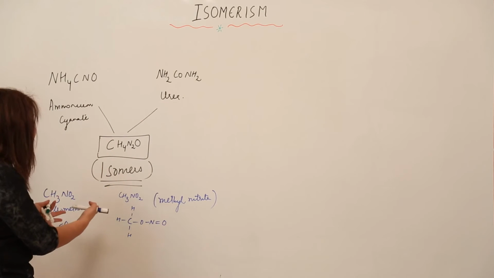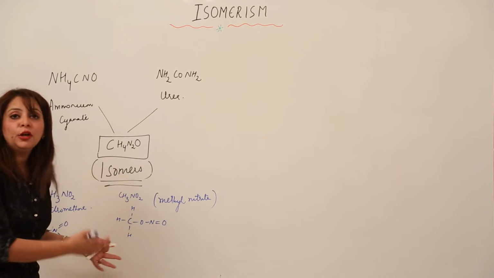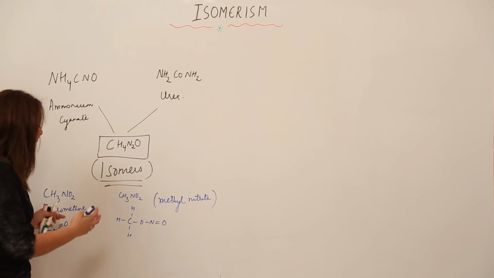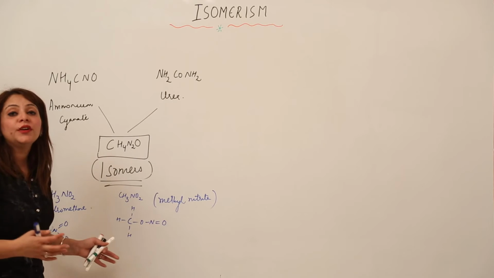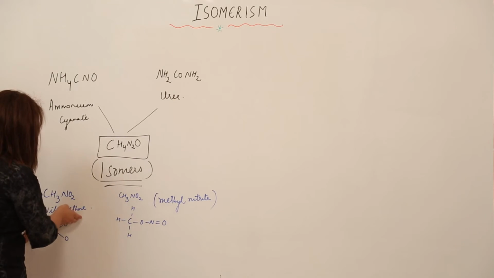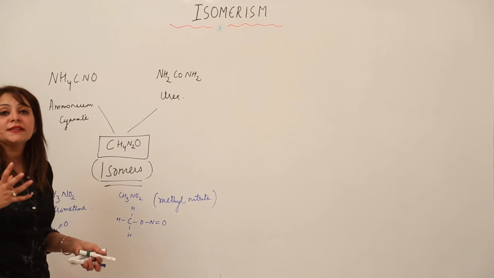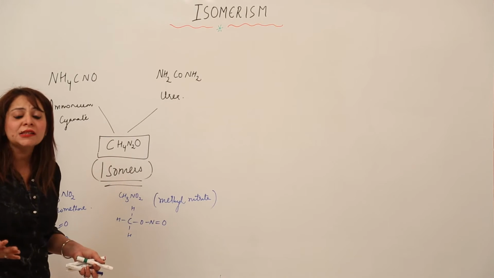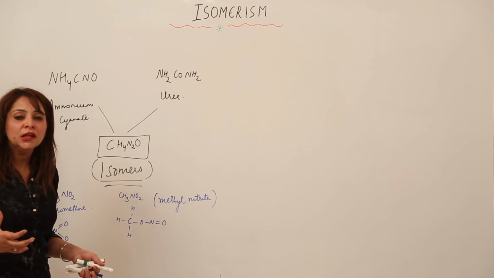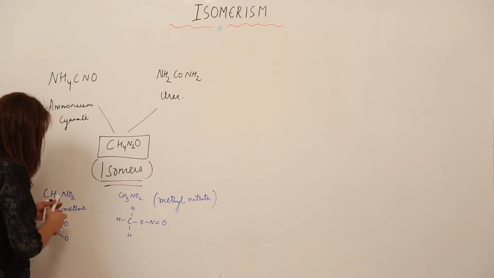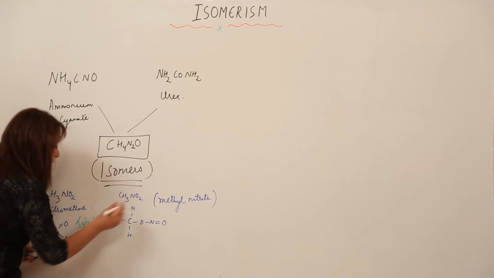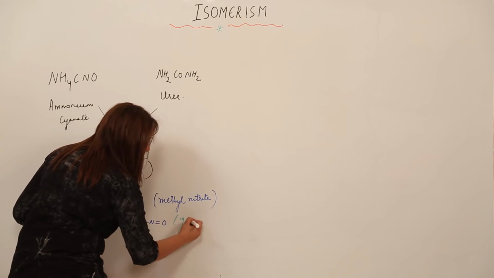So, see, this can also be stated as an example of isomers. You can see that they have the same molecular formula, yet they differ in structure, and moreover they differ in physical and chemical properties also. You know that nitromethane is actually, what is it? Is it solid, liquid or gas? Do you have any idea? Have you ever heard of nitromethane? You should know that nitromethane is actually liquid at room temperature, but methyl nitrite is a gas.